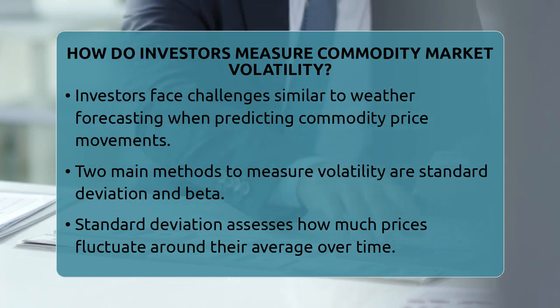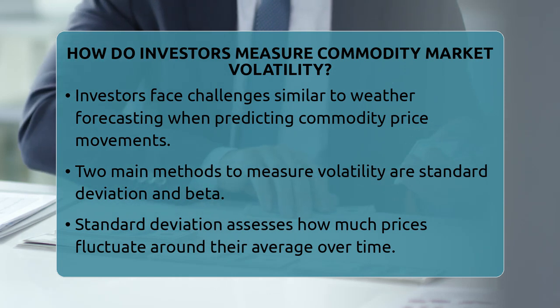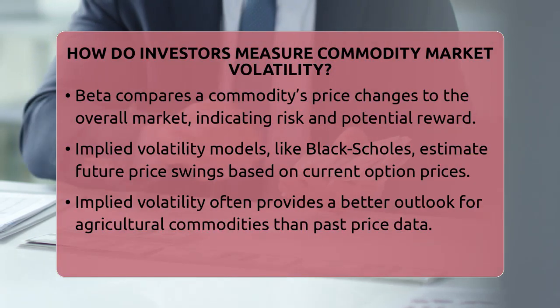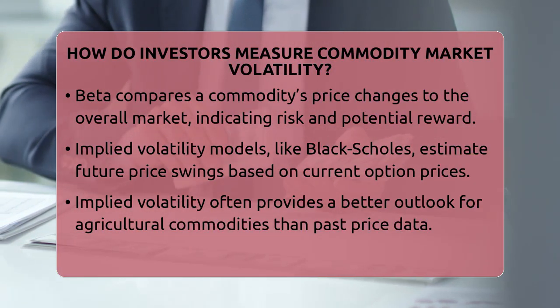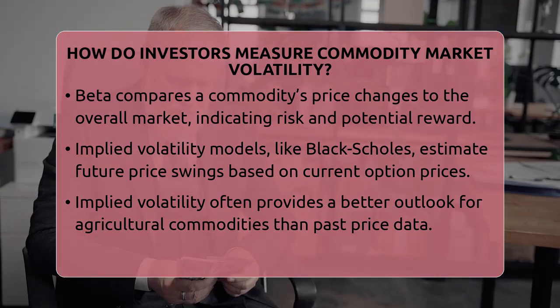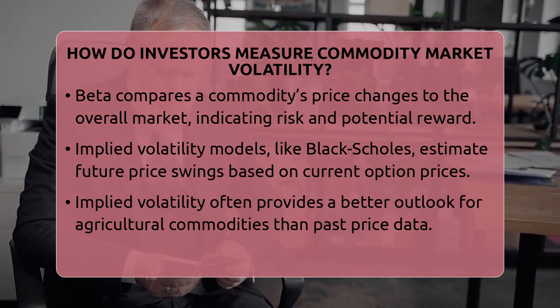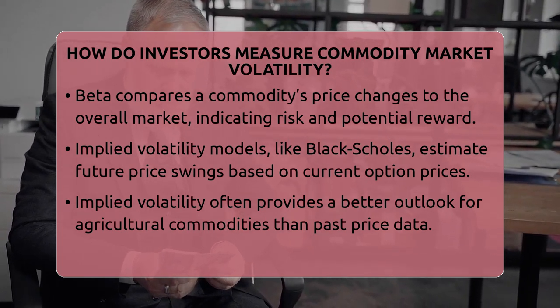go. The second method is beta. It compares a commodity's price movements to the overall market. If a commodity has a high beta, it tends to move more than the market does, meaning higher risk and potential reward. Another way investors gauge volatility is through implied volatility models.